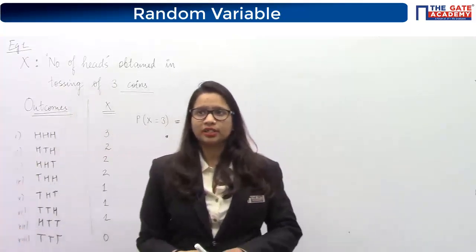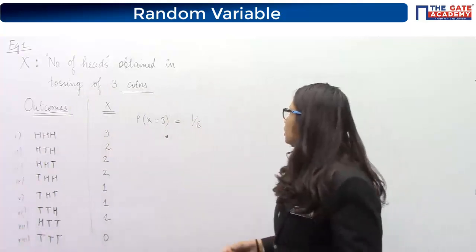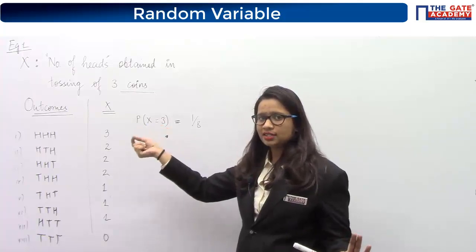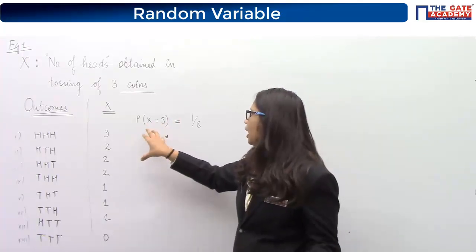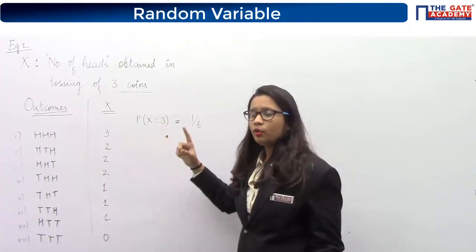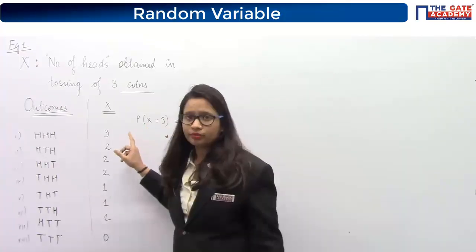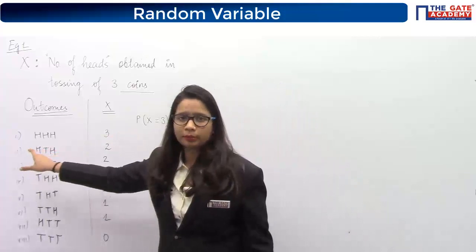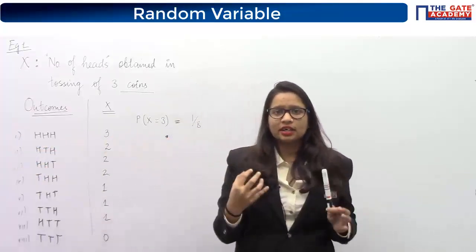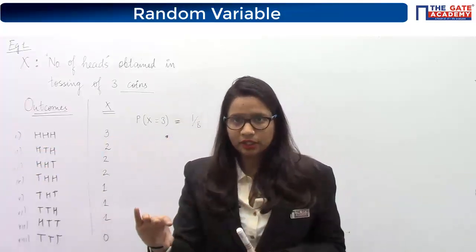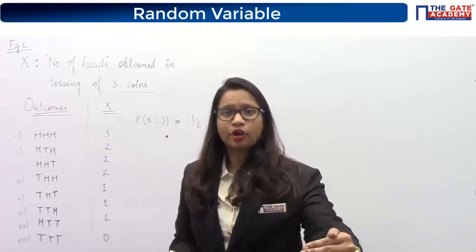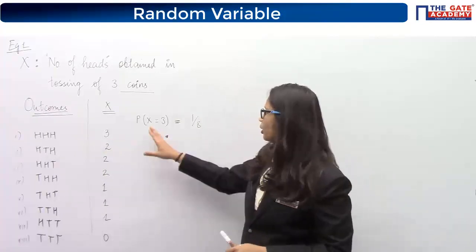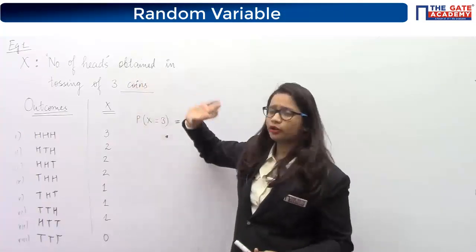Now one more thing you can see is that x physically does not mean anything. X equal to 3 means one thing. What is x equal to 3 meaning? That head is occurring 3 times, or basically this outcome is occurring. So x in itself does not have any meaning. It actually depends upon your process. It actually depends upon your outcome. Okay, if I ask you what is x, it is depending upon your outcome.